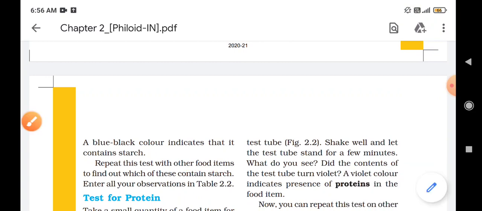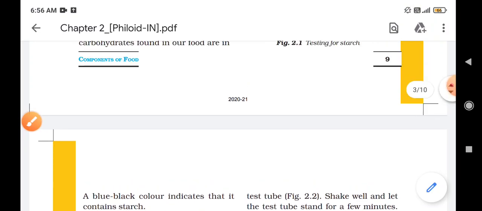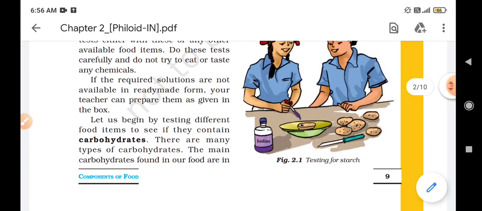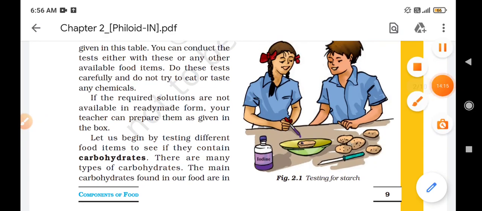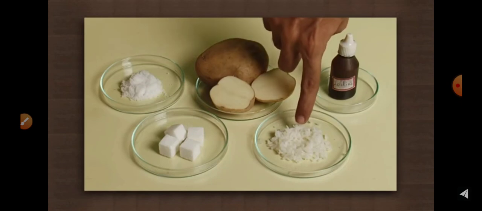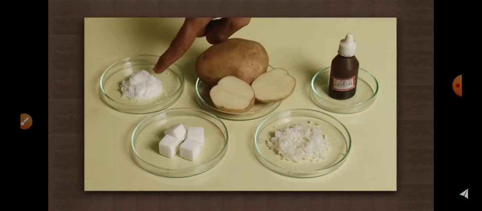We will understand this test better with the help of a video, so that you can memorize the test very well. An important constituent of our daily food is carbohydrates, which we consume in the form of starch. Starch is a high-calorie food that converts to sugar during digestion. Starch is also produced by all green plants as an energy store. Today we will conduct an experiment to test the presence of starch in potato, rice, sugar, and salt.